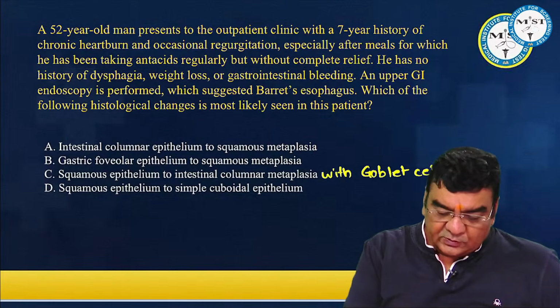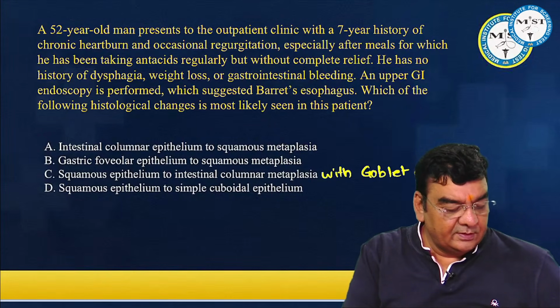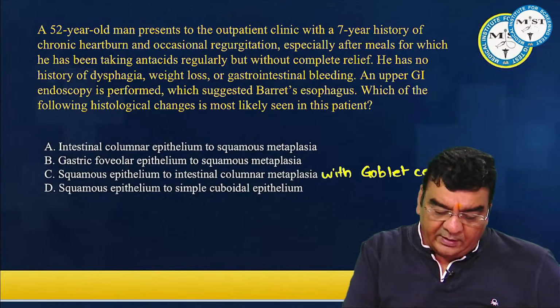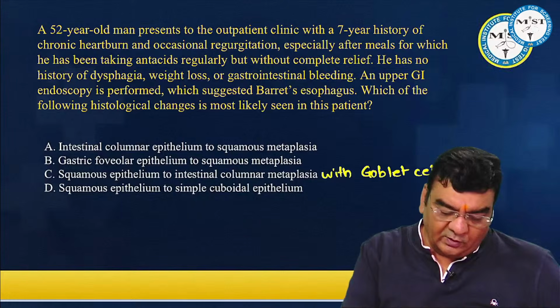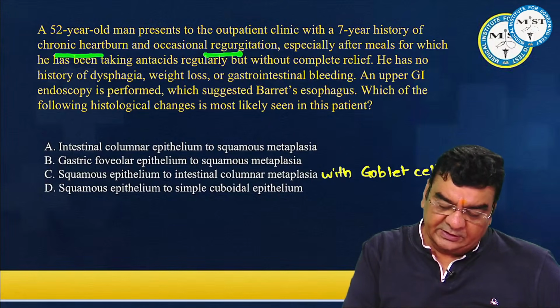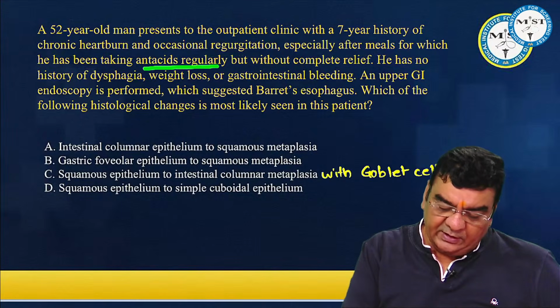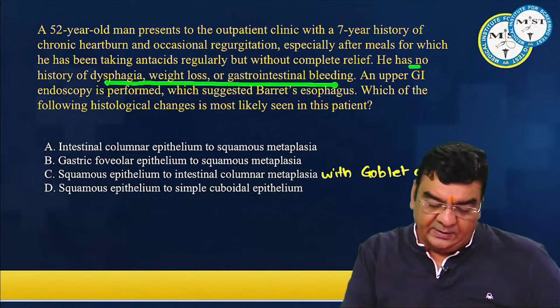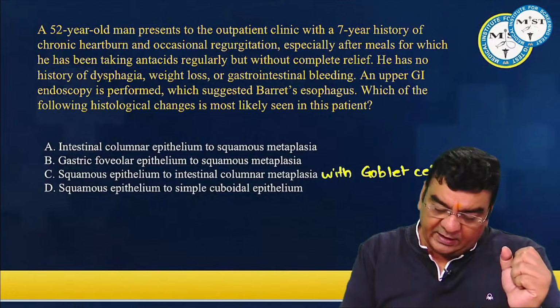Now, if you take a look at this question, you have all answered this already. A 52-year-old man presents to the outpatient clinic with a 7-year history of chronic heartburn and occasional regurgitation, especially after meals, for which he has been taking antacids regularly but without complete relief. He has no history of dysphagia, weight loss, or GI bleed. That means this is something related to acid, for which he has been taking antacids.